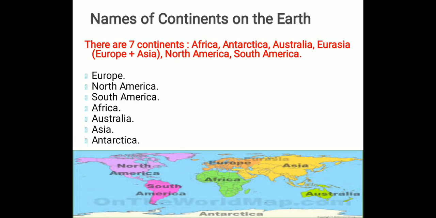So now we will study what the continents on the earth are. How many continents do we have on the earth? Is anyone knowing how many continents there are? Yes, you might have studied. There are seven continents on Earth. What are they? Africa, Antarctica, Australia, Eurasia. Eurasia is Europe plus Asia. So there are two continents, Europe plus Asia, and if we count them as a whole, it is known as Eurasia. North America, South America. So we have seven continents on the Earth.